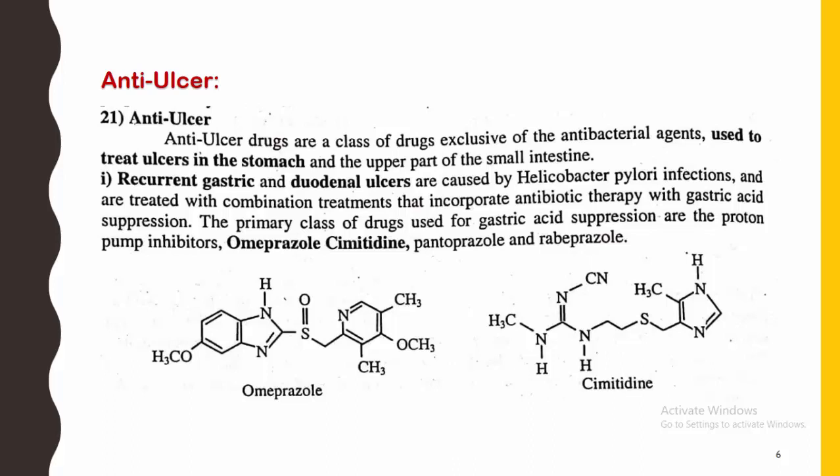The examples here, we are familiar with omeprazole, which is an anti-ulcer drug, as well as pantoprazole and rabeprazole, as well as cimetidine. So these are some examples of anti-ulcer drug molecules.